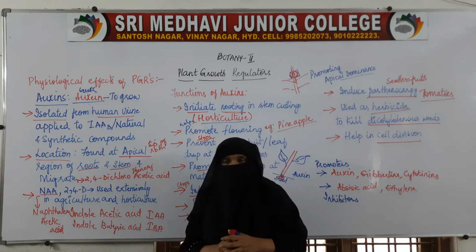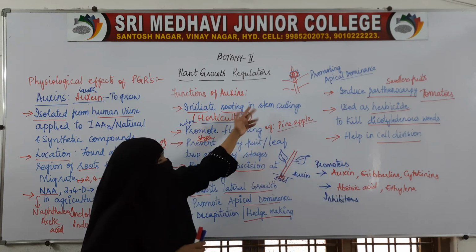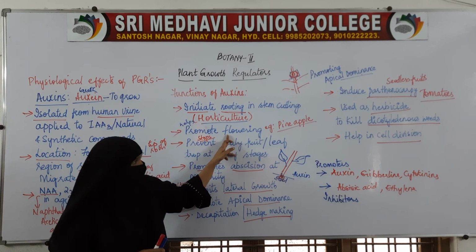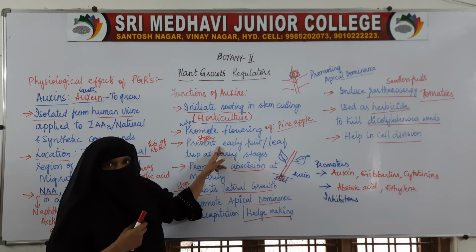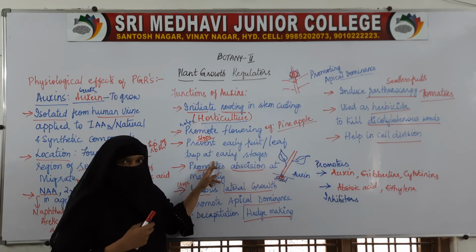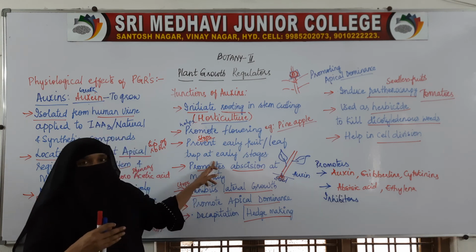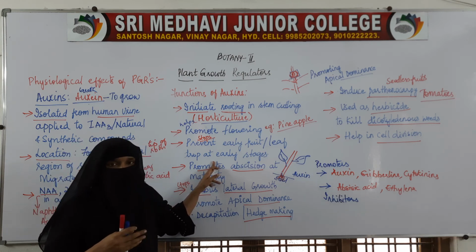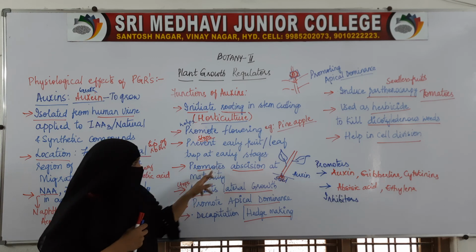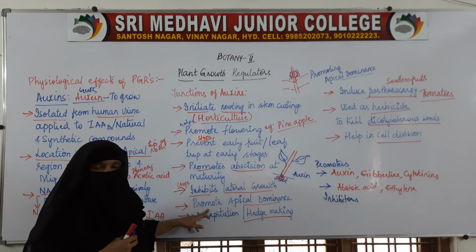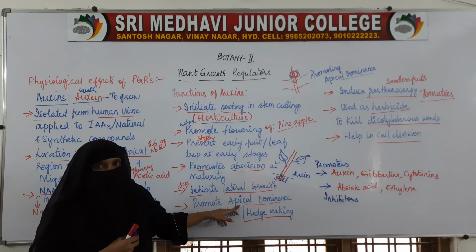2,4-dichlorophenoxyacetic acid. The functions we have seen: it helps in initiating roots in cuttings, it promotes flowering, it prevents early drop of fruits and leaves, and it promotes the fall of fruits and leaves when they mature. It inhibits lateral growth, it will not allow the lateral branches to grow, so that means it promotes apical dominance.